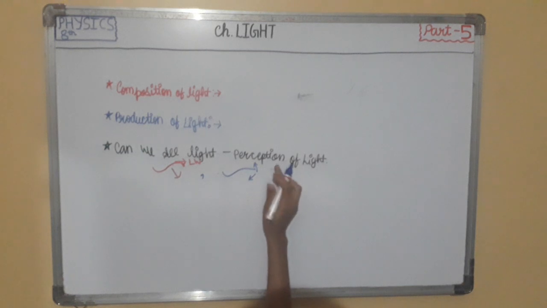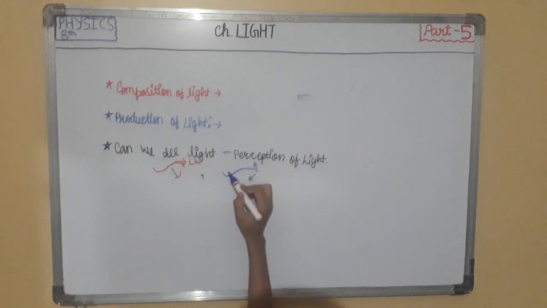This is a particle in solution, and this is the light wave. Examples of colloidal solution are milk, ink, blood, etc.